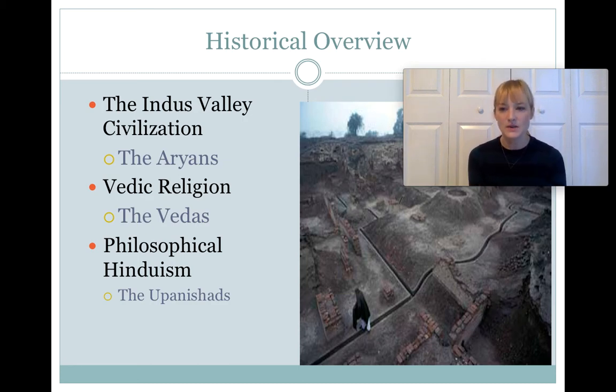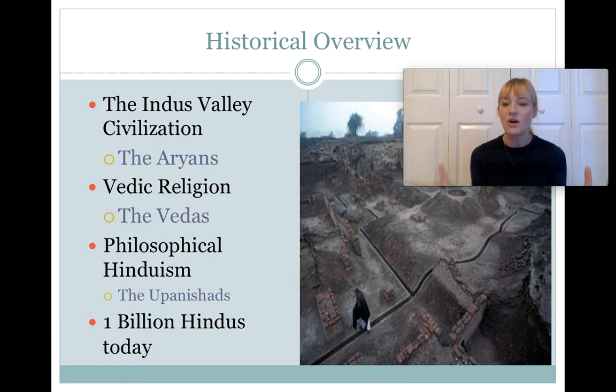So the Upanishads date from a bit after the Vedas. They're more about the year 1000 BCE. I won't test you on the exact dates, but they are a bit more recent than the Vedas. So we have all of these fragments, all of these strings that are coming into Hinduism today. And then, of course, we'll also talk about devotional Hinduism, which is much more popular in Hinduism today. But it all works together. It's all part of this tradition that we call Hinduism today.